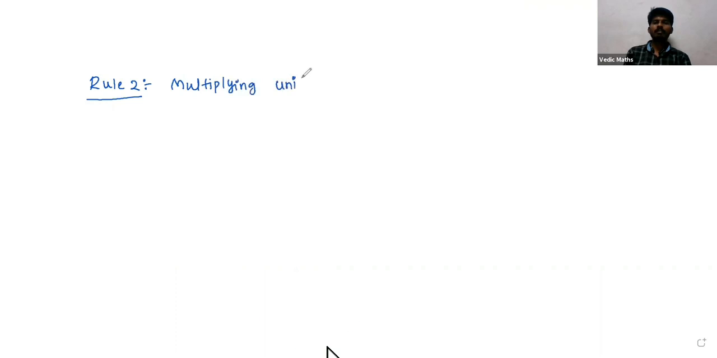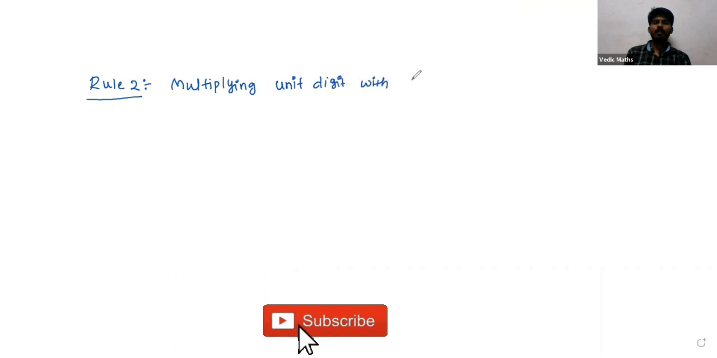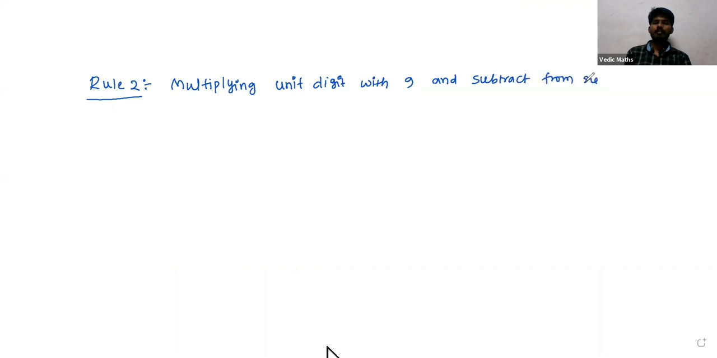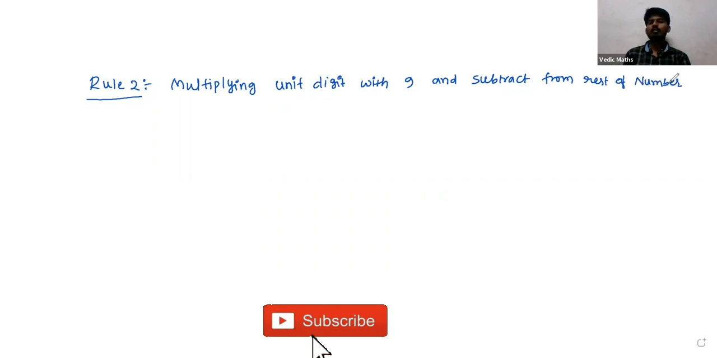Let us see rule 2. In this rule, we are multiplying the unit digit with 9 and subtracting from the rest of the number. It means whatever result you get after multiplying the unit place digit with 9, that resultant value we are going to subtract from the rest of the number.